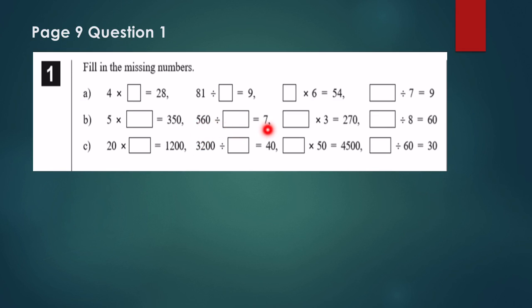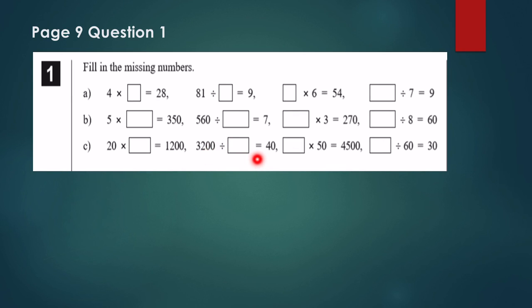560 divided by which number will give me 7? Divide 560 by 7. Cover the 0. 56 divided by 7 is 8, and add the 0. 80. 27 divided by 3 is 9. Adding the 0, you'll get 90. 6 times 8 is 48. And then add the 0 for 480. 20 times which number is 1200. The 0 goes away with the 0, so it's 2 times which number will give me 120. It is 2 times 60.